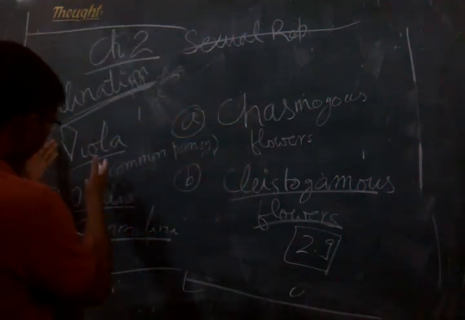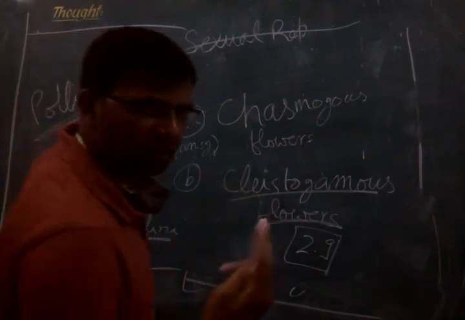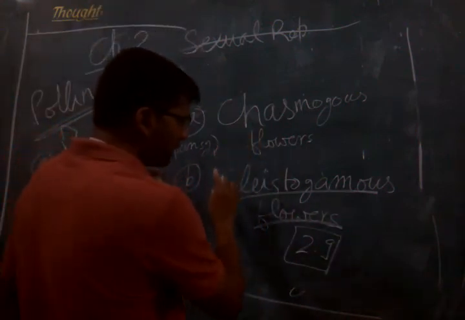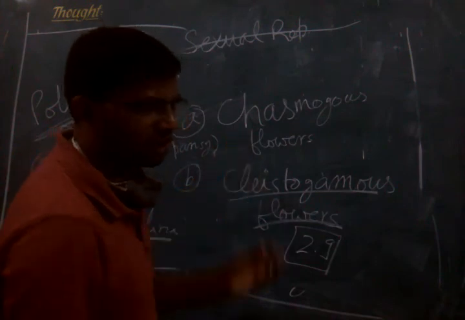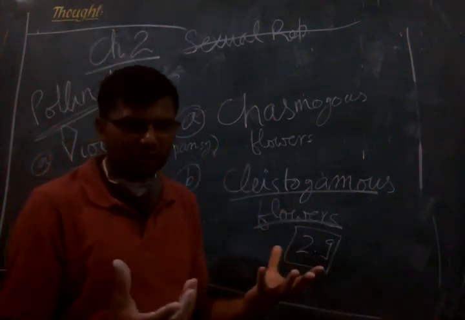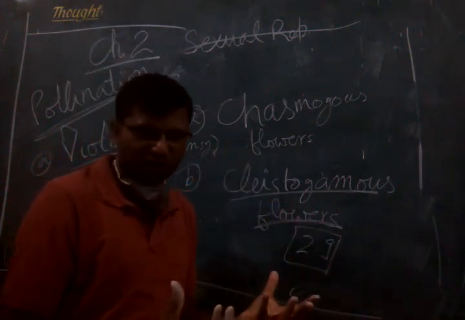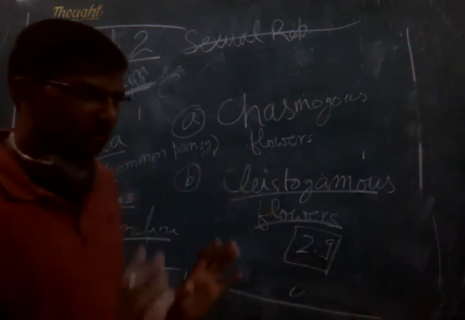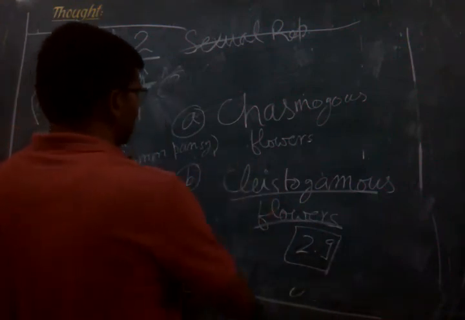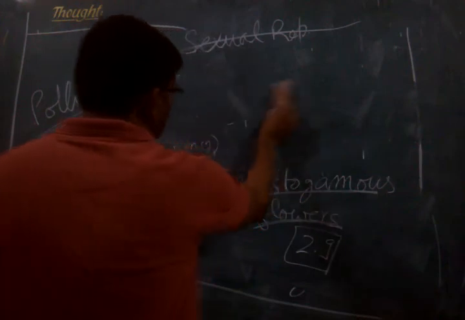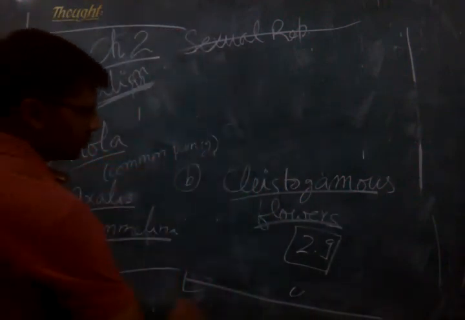That means in these plants, two kinds of flowers are found, chasmogamous and clistogamous. In chasmogamous, we saw that flowers are open and have both male and female portions, and any kind of pollination is possible. But what about clistogamous? What is clistogamous?